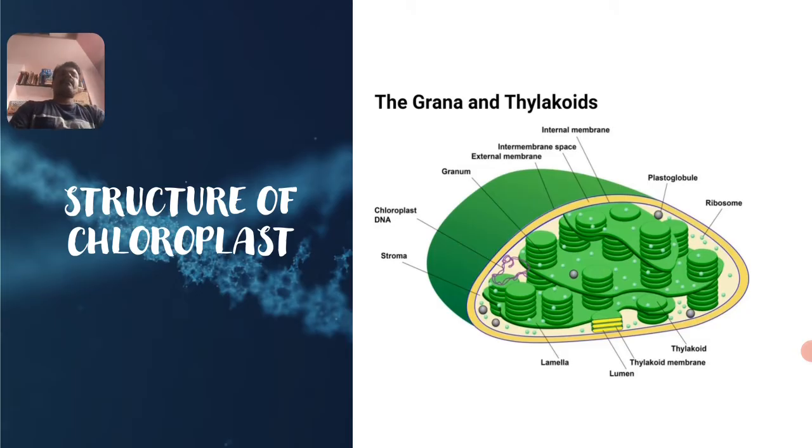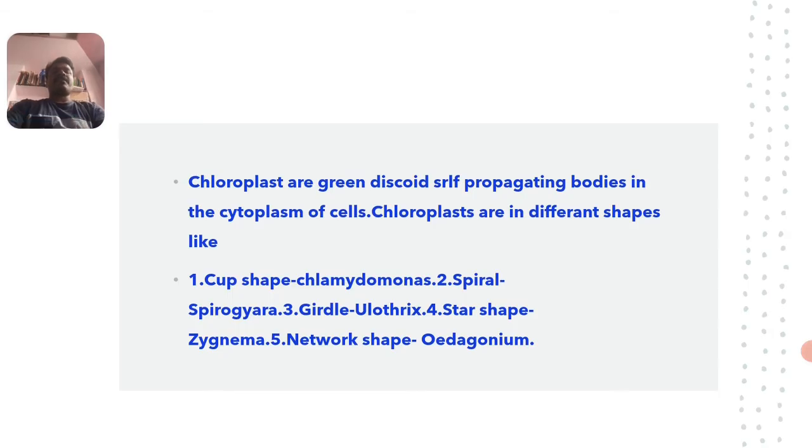Next one is the structure of chloroplast. What is the structure of chloroplast? It is the ultrastructure, a diagrammatic representation of grana and thylakoids here. See the structure of chloroplast here. What is the content of this chloroplast? In the structural region, let us study.